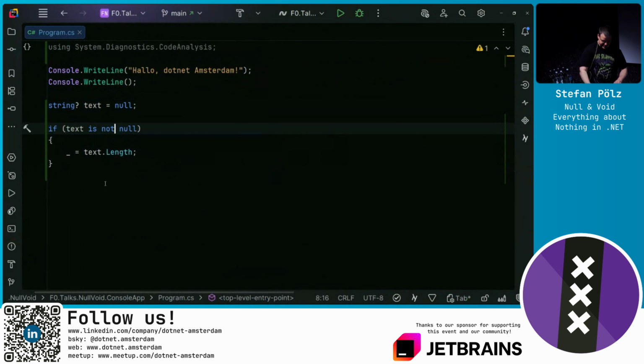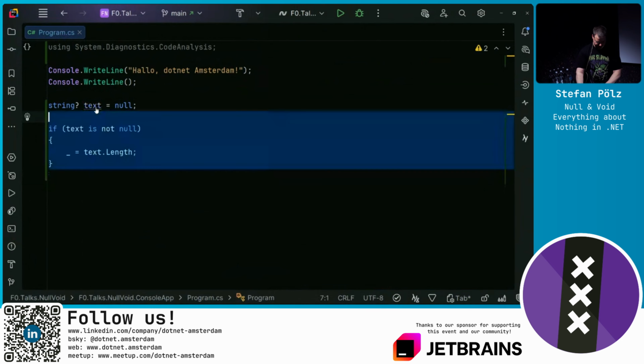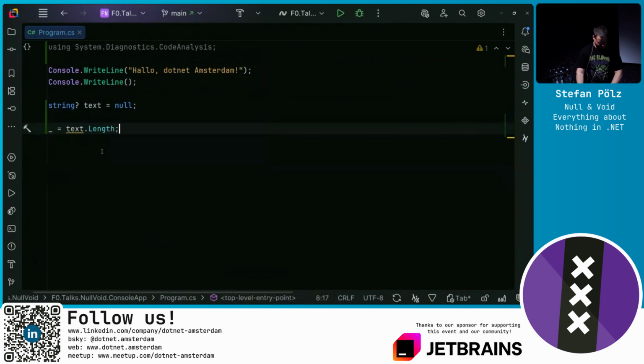There are also more constructs, like a null conditional. With the null conditional operator, we could set a question mark here. The warning disappears because the length is only dereferenced if it's not null. It's essentially the same code as the is not null check before.